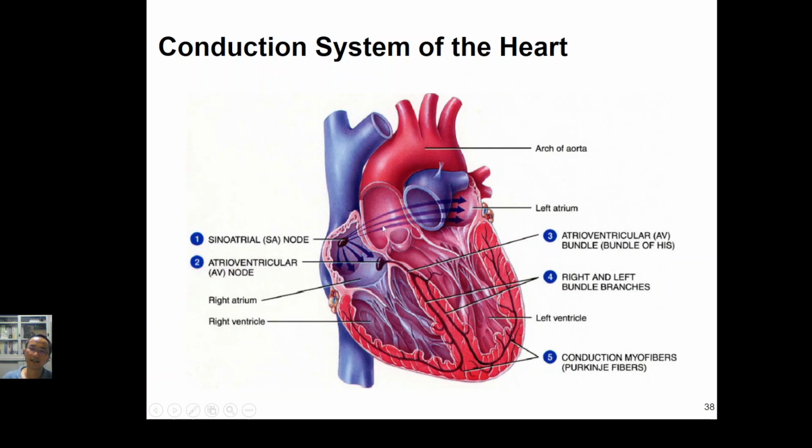And after that, the signal will gather together at this AV node. The AV node, you can just think of it as a buffer. It will keep the signal here for a while. It will delay a little. Because you see, this is a short distance, of course it will arrive first. This is a long distance, it will arrive later. If first come, first go, then both atria and the ventricles will contract at the same time. That's why the AV node plays a role as a buffer.